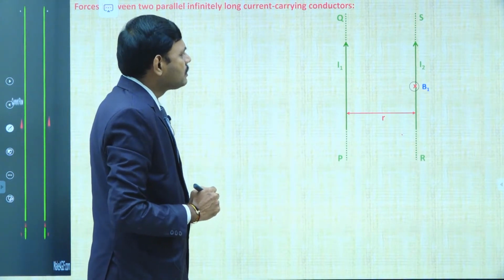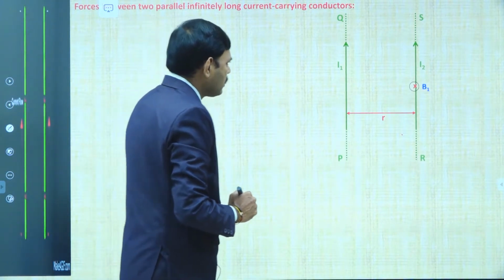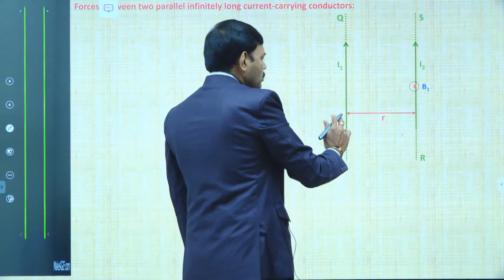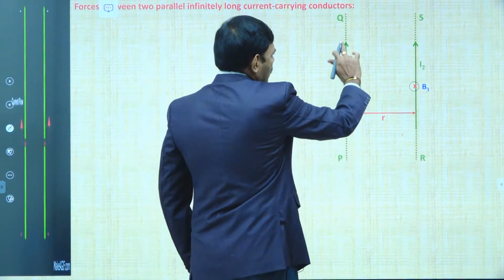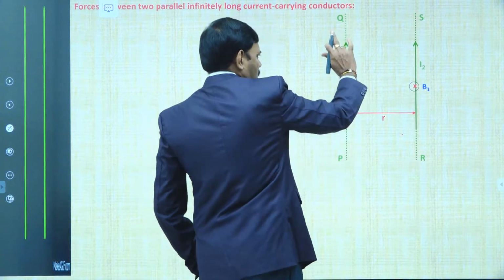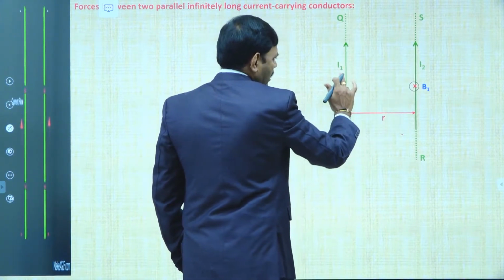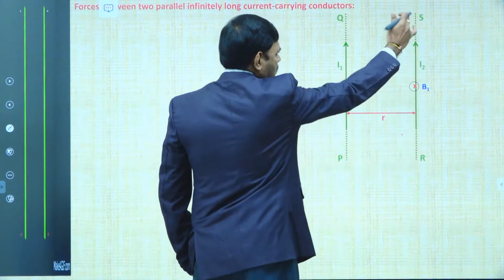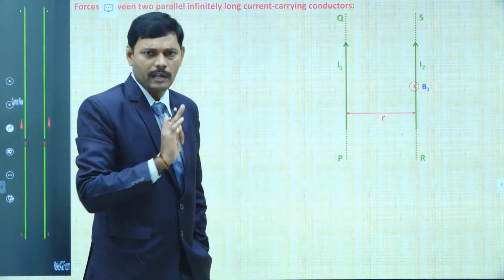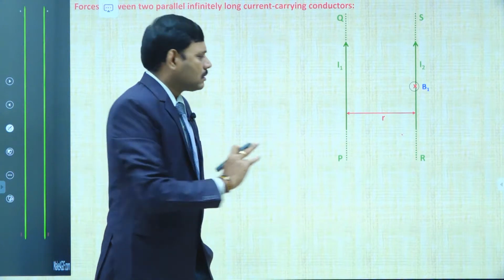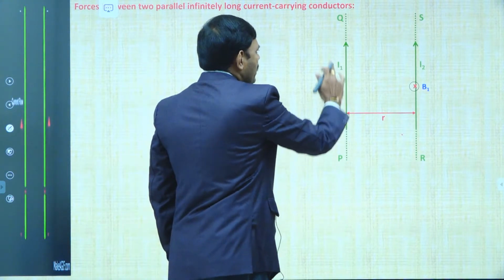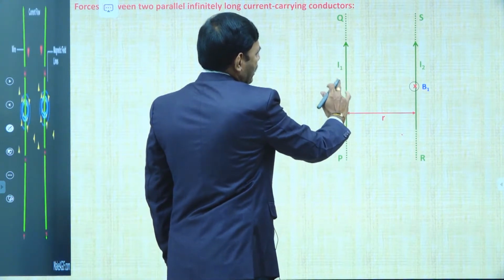And then this is the important point, B1. Due to the current I1 along the first wire, there is a magnetic field produced by the I1 current carrying wire along the second wire. So I repeat this line. The current carrying wire PQ is the first wire carrying current I1.